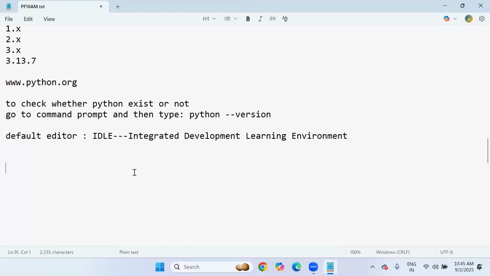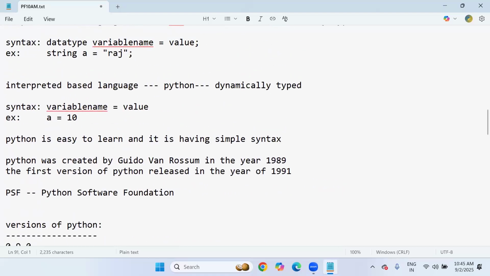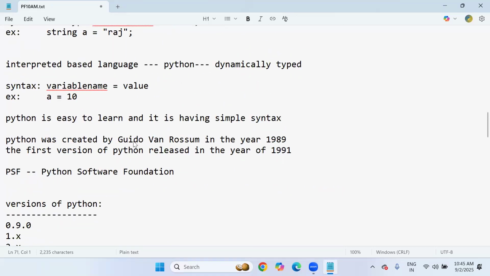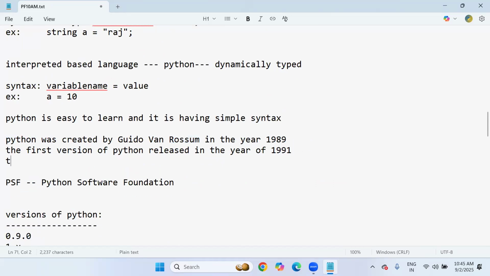But before closing today's session, see sir, as I said, Python was created by Guido van Rossum. The name Python was inspired by a TV show which was broadcast on the BBC channel.